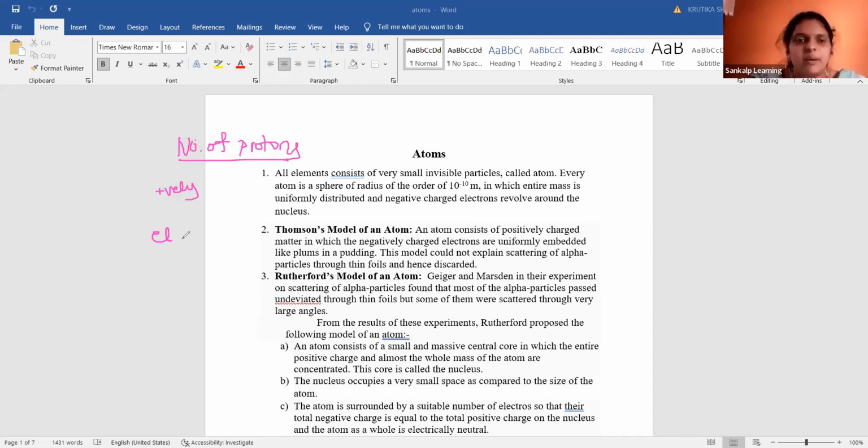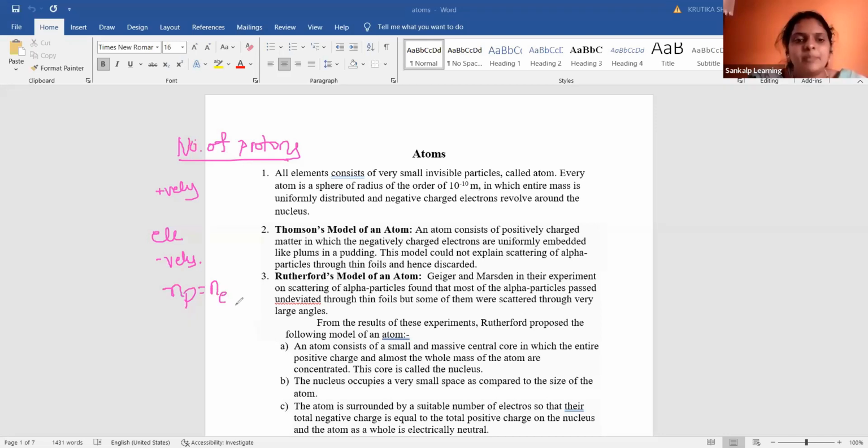If the number of electrons is more, then the body is said to be negatively charged. If the number of protons and the number of electrons are equal, then the body is said to be neutral in nature. Is it clear?